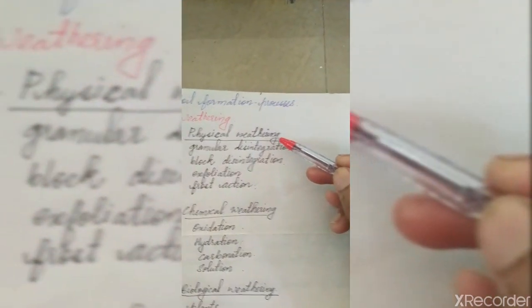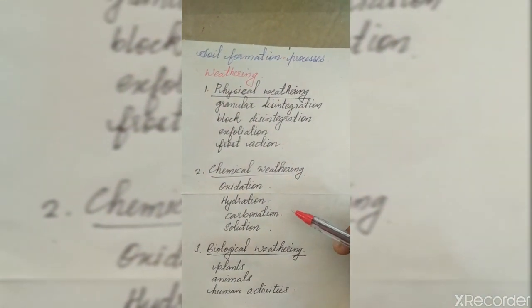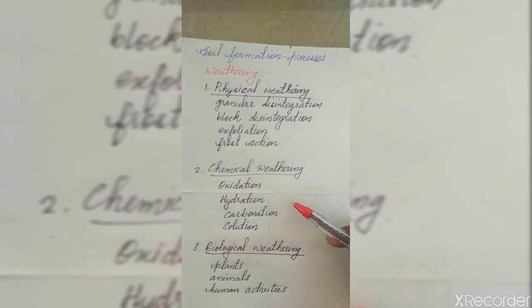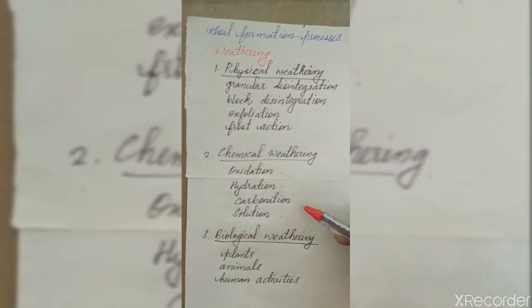The most important processes are physical weathering and chemical weathering. These processes continuously act over the earth for the disintegration or crumbling of rock into minute particles.